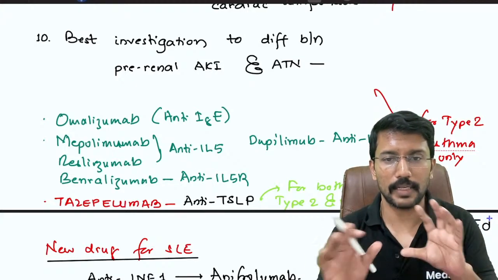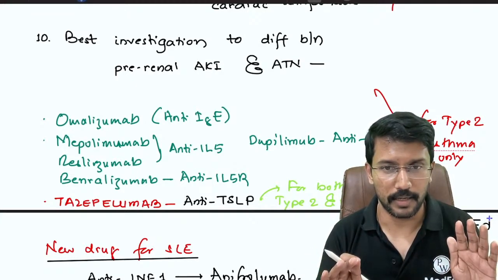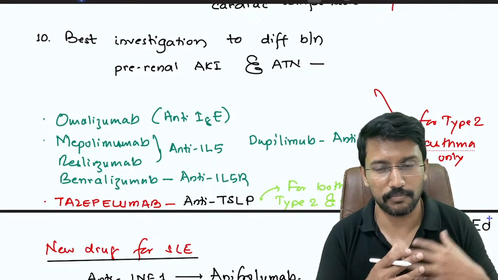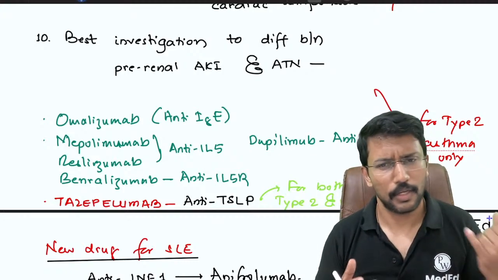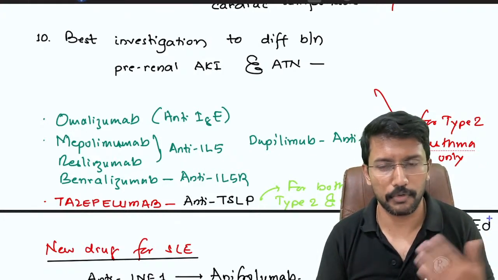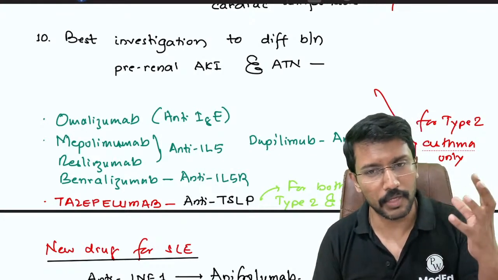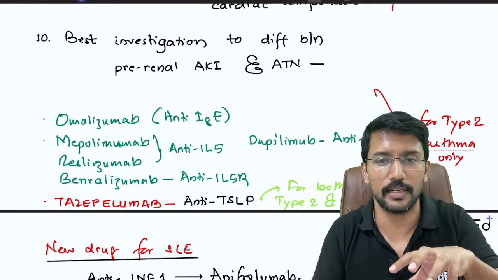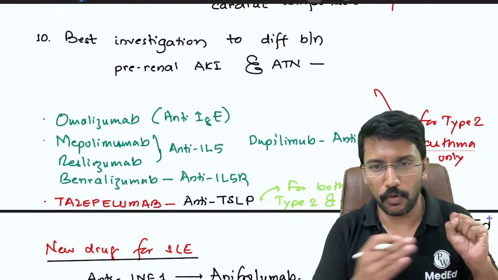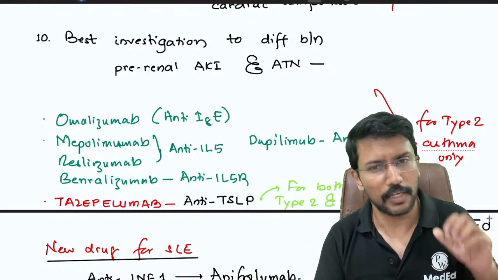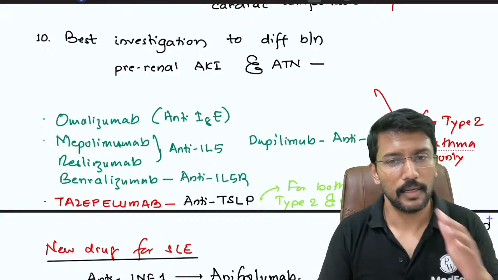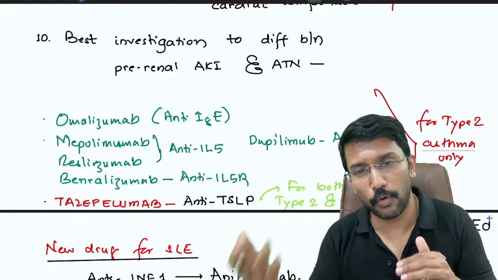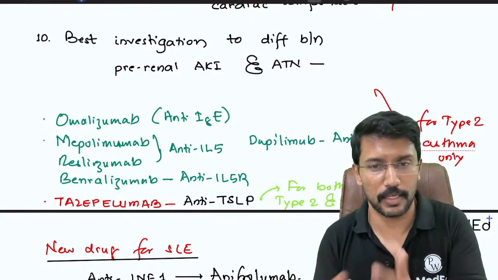So that helps you to differentiate pre-renal AKI. See, if you're dehydrated or hypotensive, you pass concentrated urine, right? If you don't drink water from morning to evening, urine will be very dark because your kidneys are trying to reabsorb most of the water and excrete concentrated urine. That is what you will see in pre-renal AKI. In acute tubular necrosis, you may even have polyuria and you will excrete dilute urine.